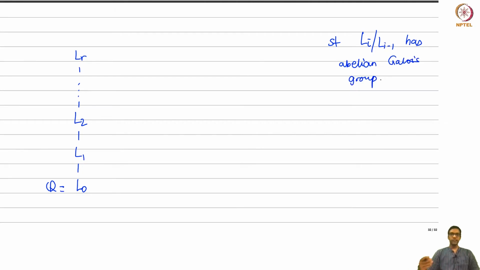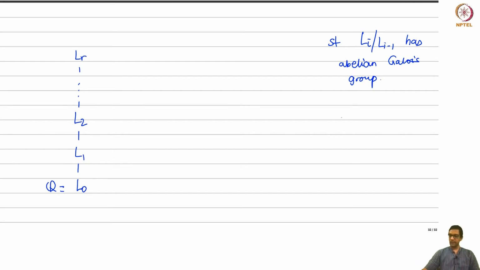And recall we did this by first adjoining an appropriate root of unity. So the first step was a cyclotomic extension, which of course had an abelian Galois group. All the successive steps were just simple radical extensions which had in fact cyclic Galois group. But whatever it is, every extension here has abelian Galois group.